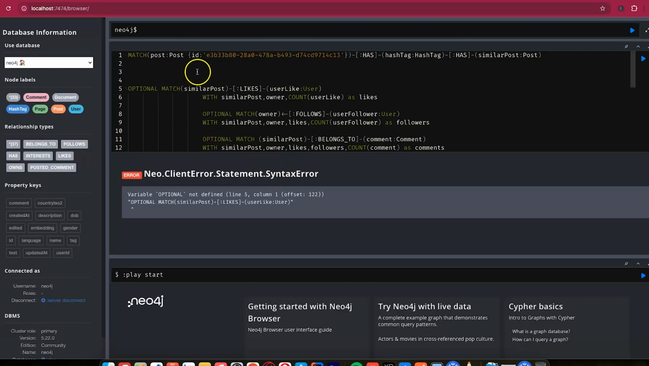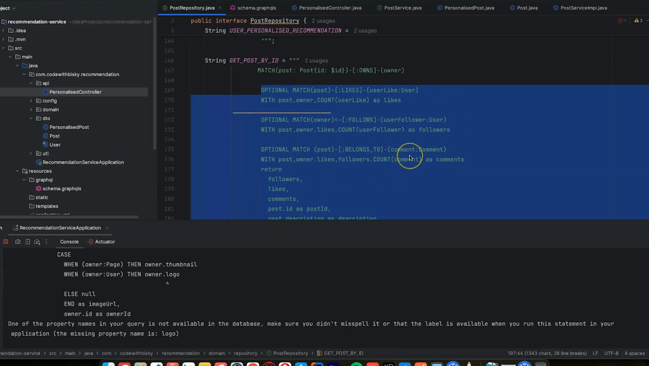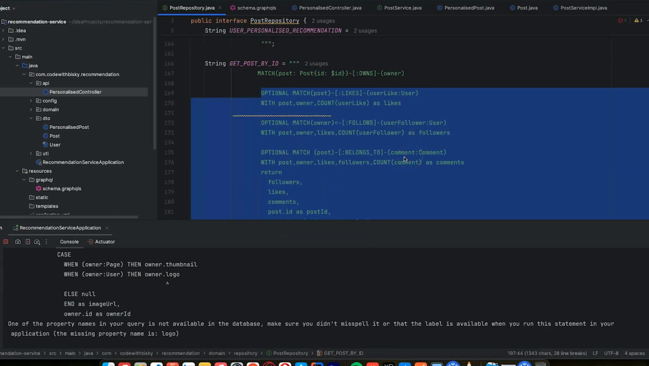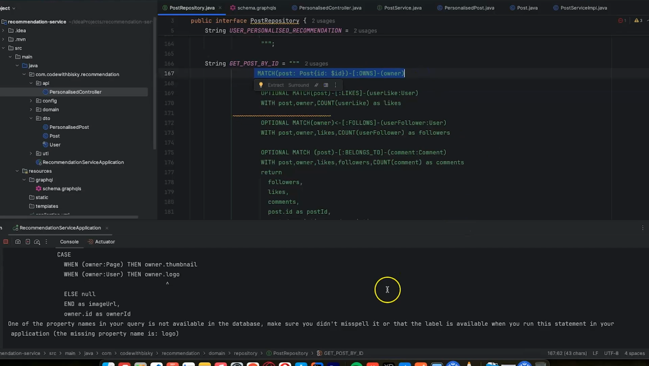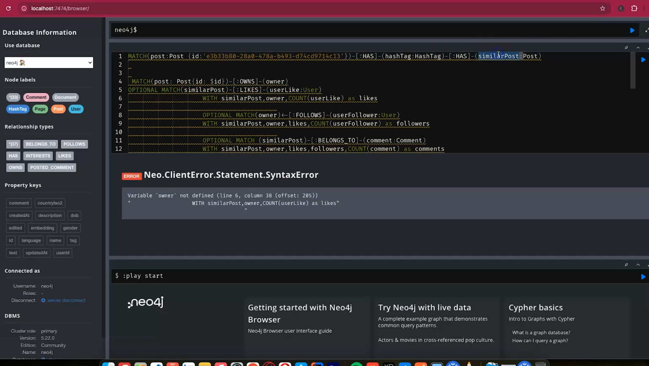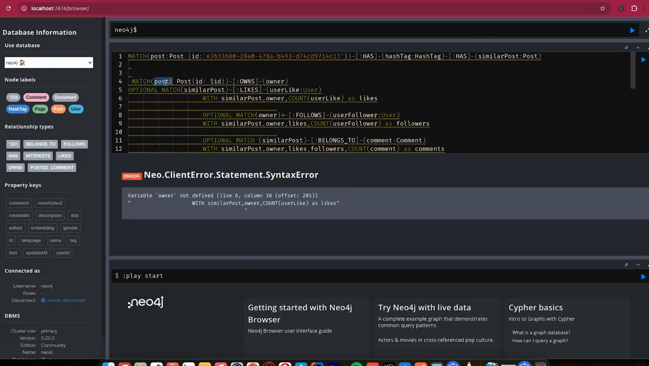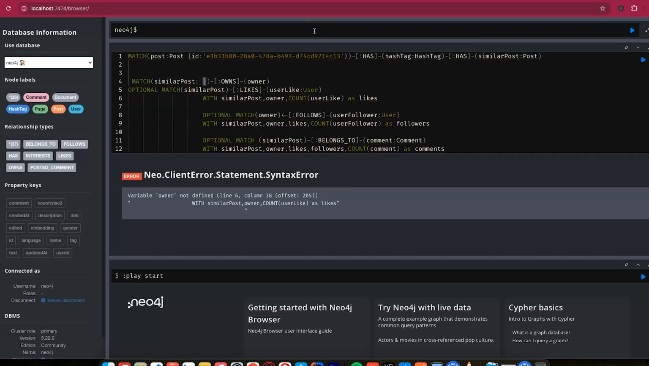Okay, let me remove that return, sorry. So when I copied here, let me copy this also. Sorry for that. I'll need to do this, that this similar post has an owner.